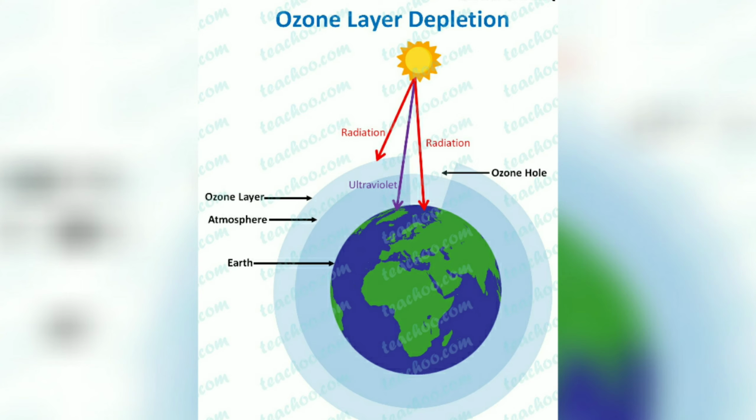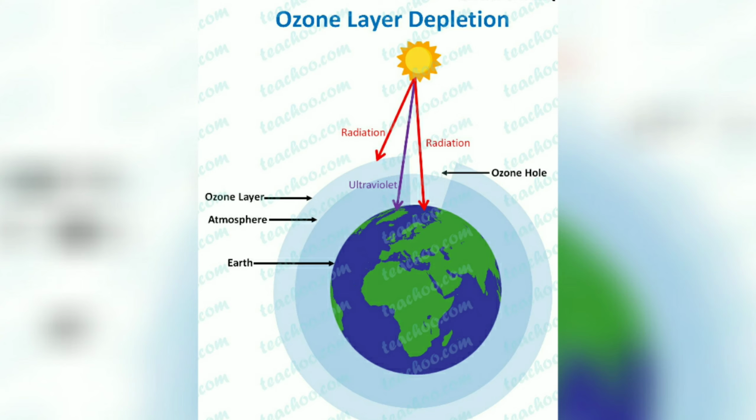When ozone gas is present in the troposphere, it is harmful. But in the stratosphere it is a blessing, because it protects us from UV rays. Thus it plays a protective role for our environment.